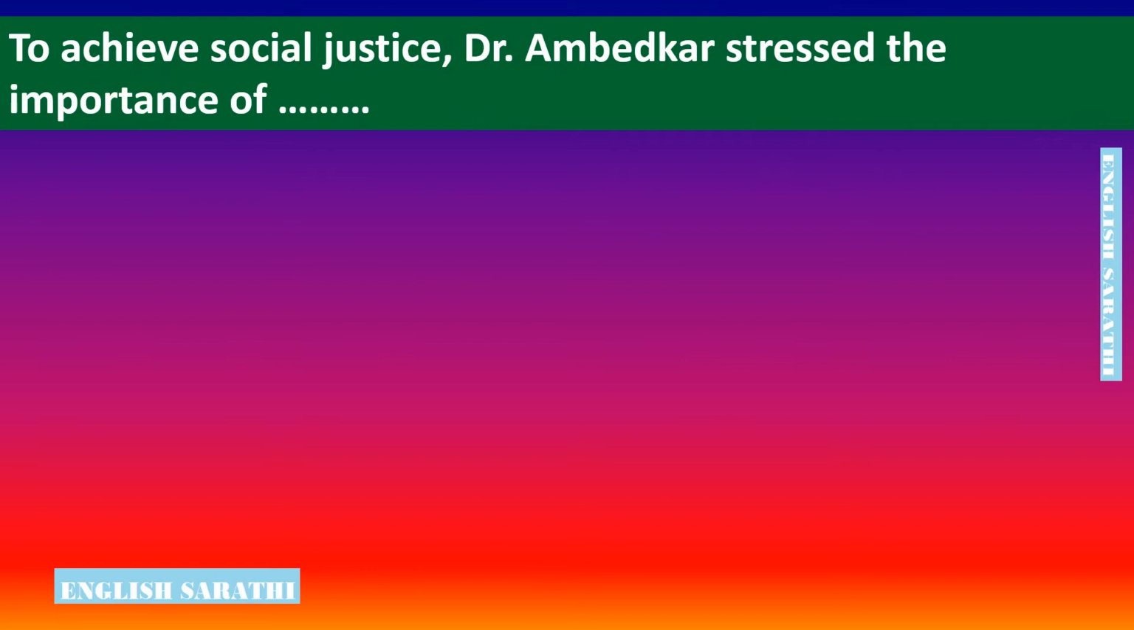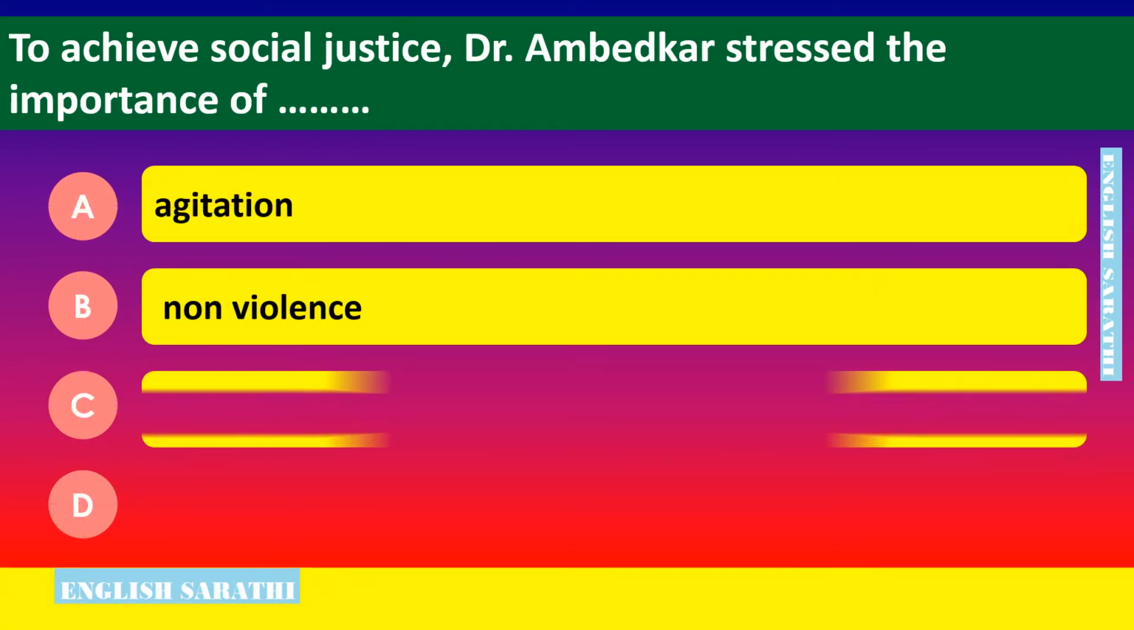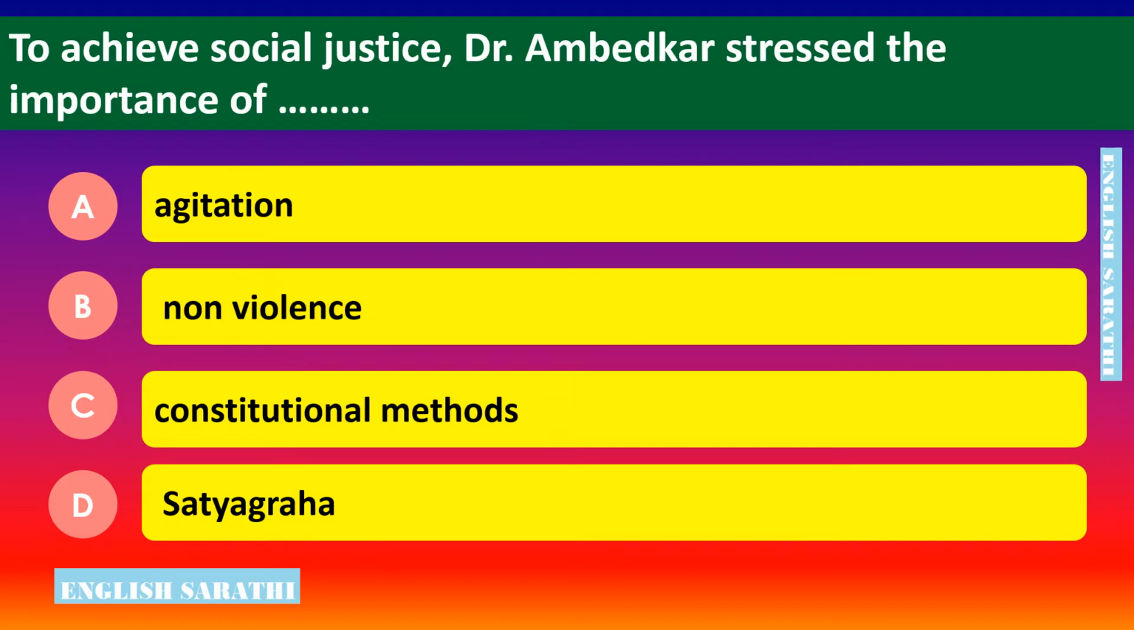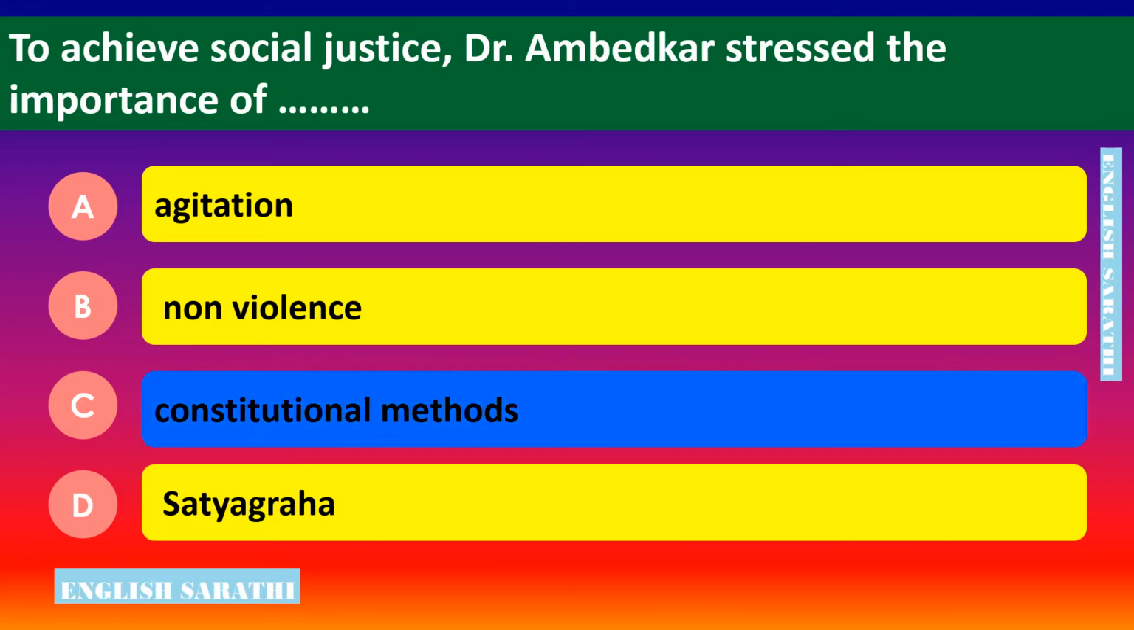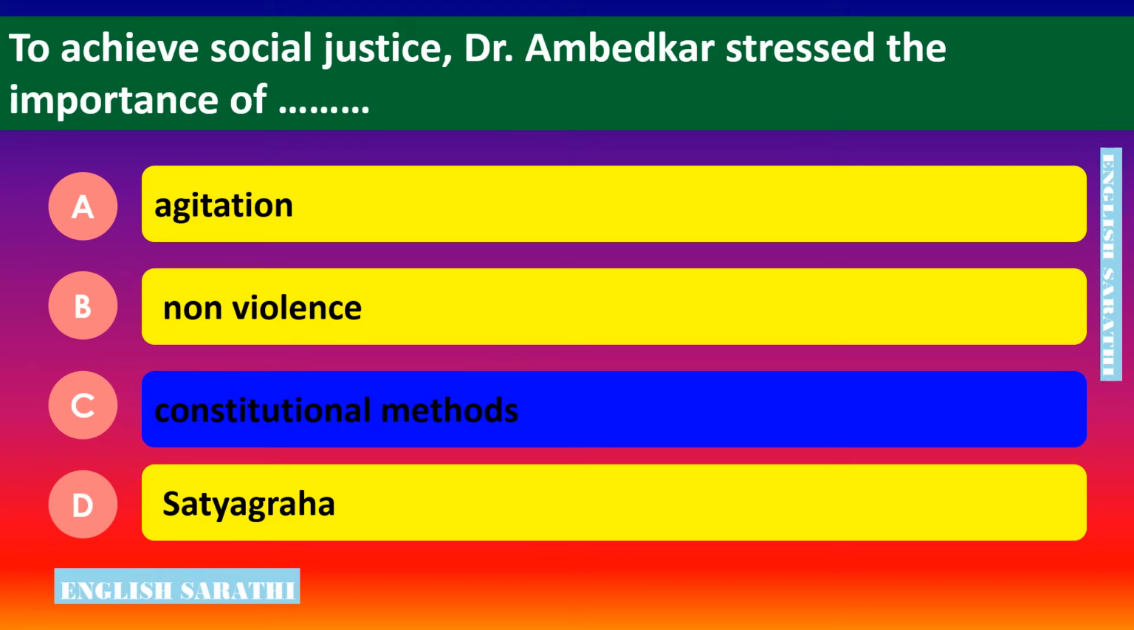To achieve social justice, Dr. Ambedkar stressed the importance of dash. The following options are: Option A, agitation. Option B, non-violence. Option C, constitutional methods. Option D, satyagraha. The correct option is option C, constitutional methods. To achieve social justice, Dr. Ambedkar stressed the importance of constitutional methods.